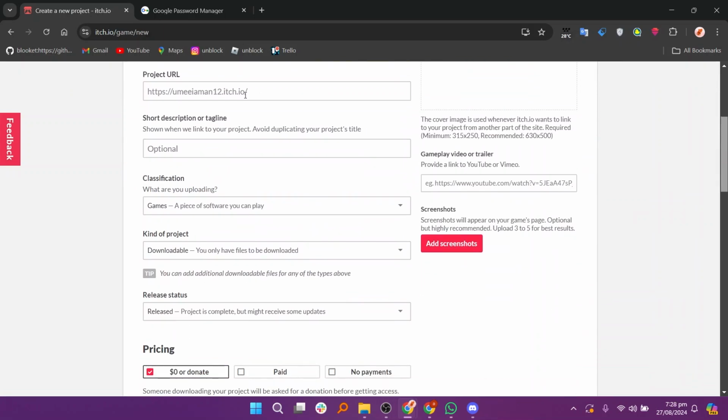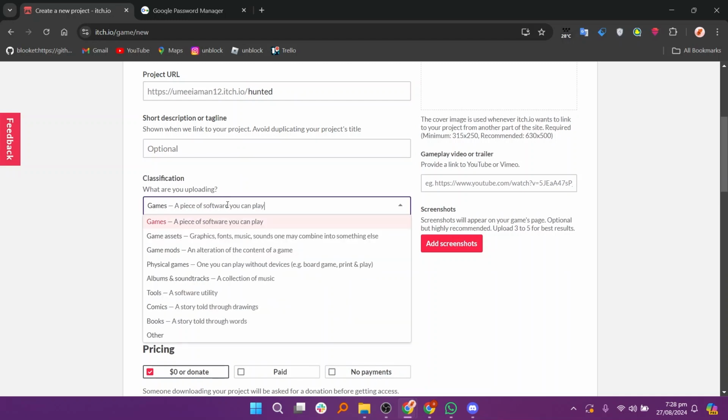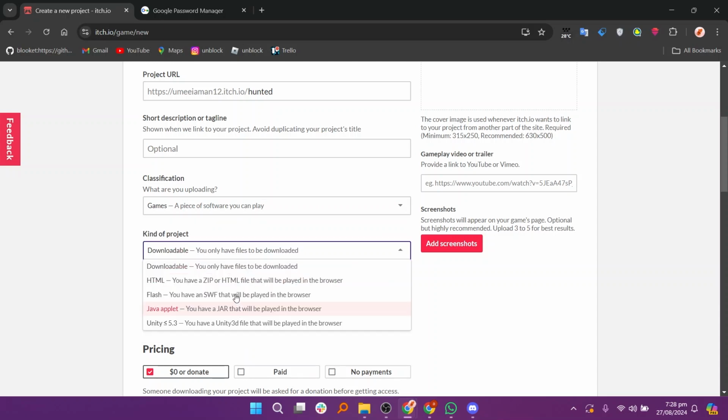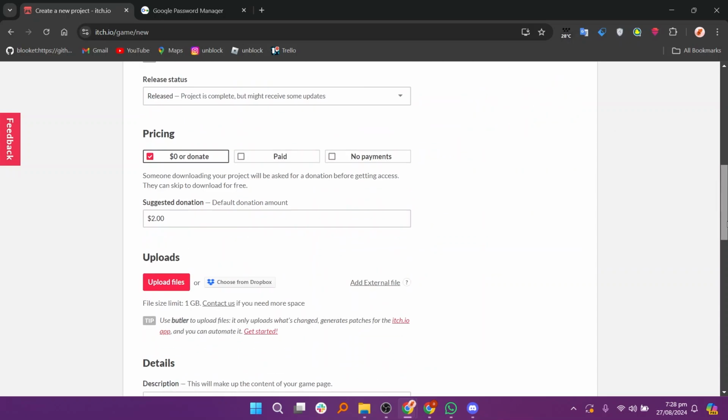Here, start by entering the title of your Unity game. Then enter the project URL, which will be the link to your game on itch.io. Next, add a short description or tagline that summarizes your game. Now select the classification specifying what you're uploading, like a game, tool, etc. Then choose the kind of project such as downloadable or HTML.